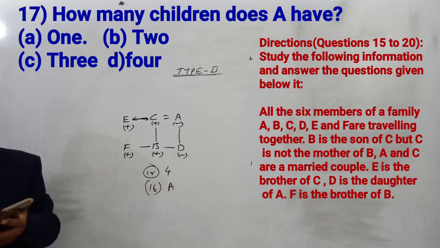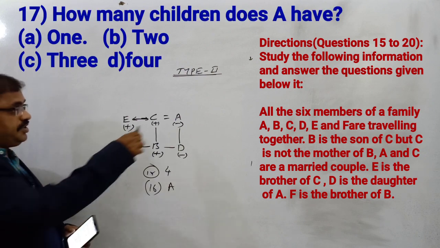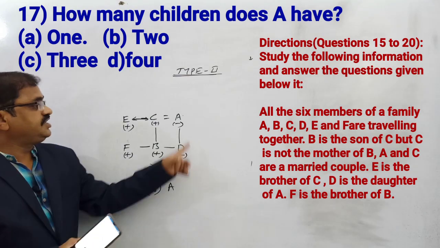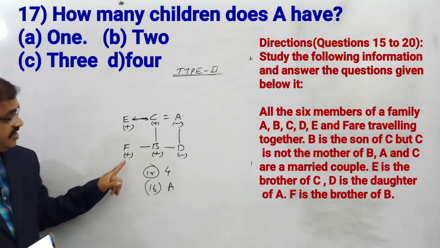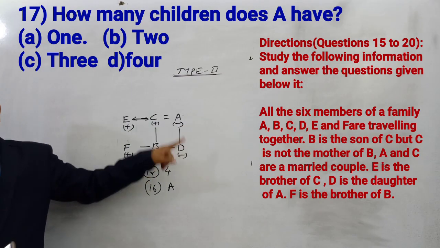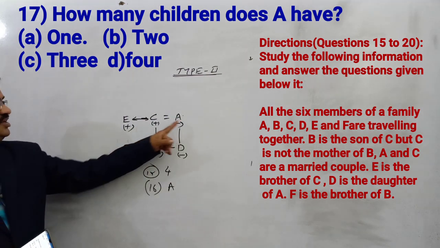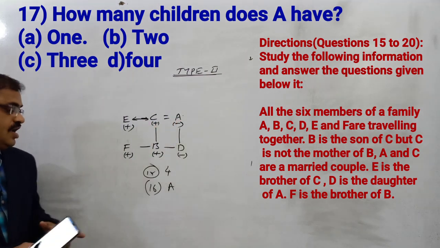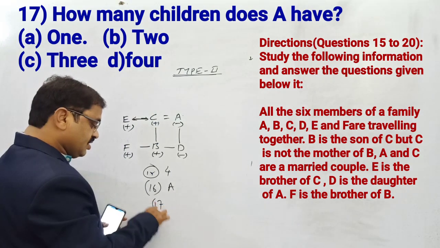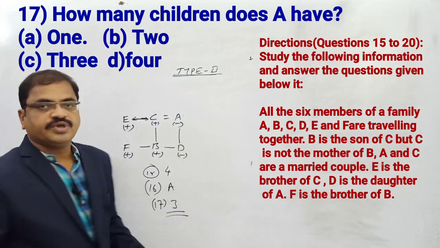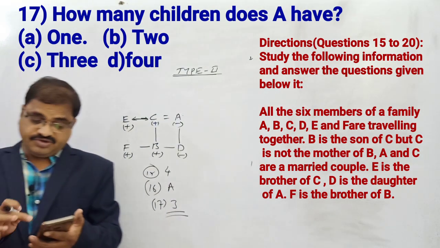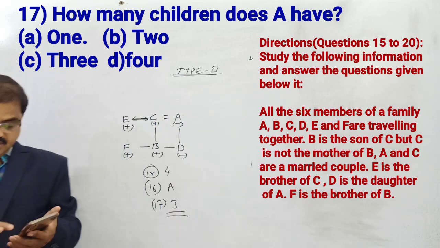Next, how many children does A have? D is the daughter of A, and B and F are also A's children. So A's children are F, B and D. How many children are there? There are 3 children. So 3 children is the option, and that is option C.